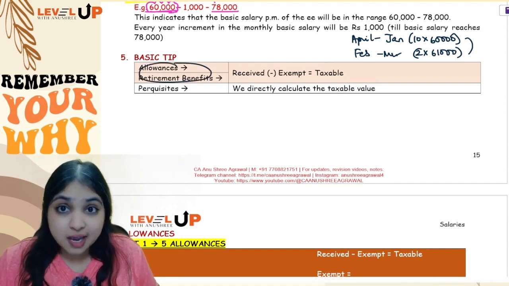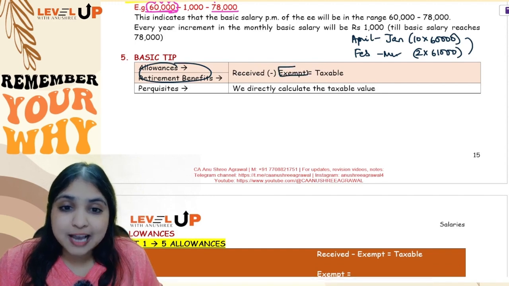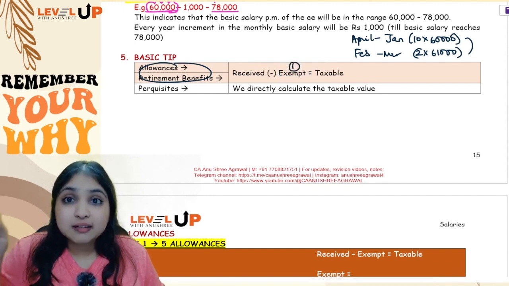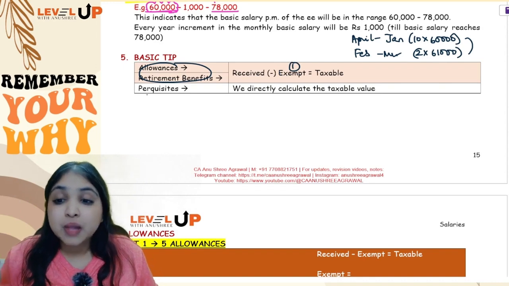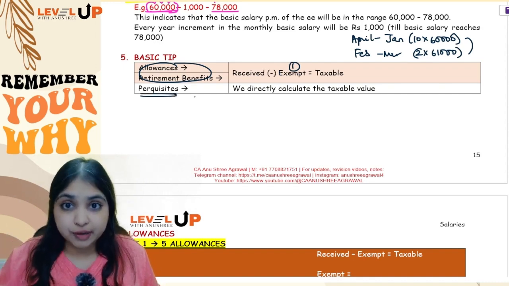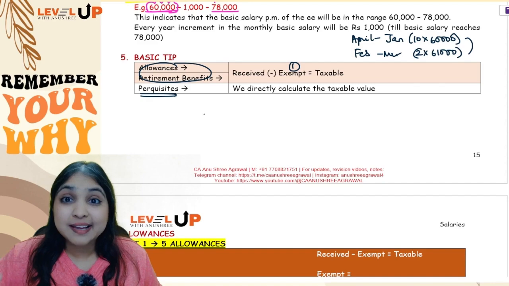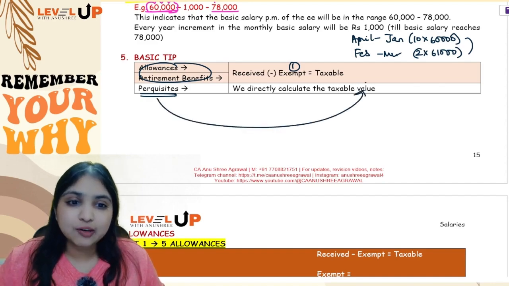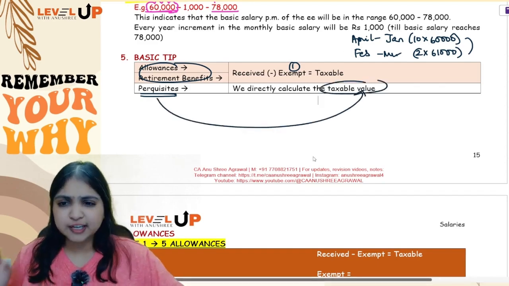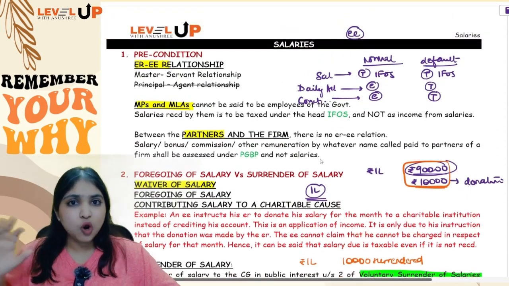For allowances and for retirement benefits, you will first calculate how much is exempt. Then received minus exempt will become taxable. But for perquisites, like for example for RFA, for motor car, you don't calculate the exempt amount over there. You straight away calculate the taxable value for perquisites. Alright, so these were 5 points on your first page.